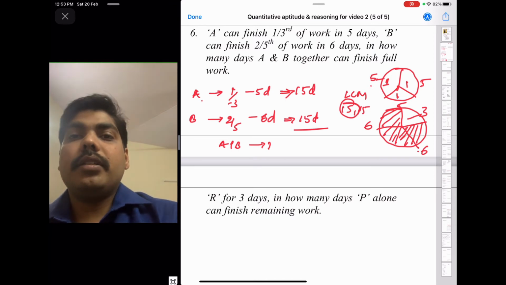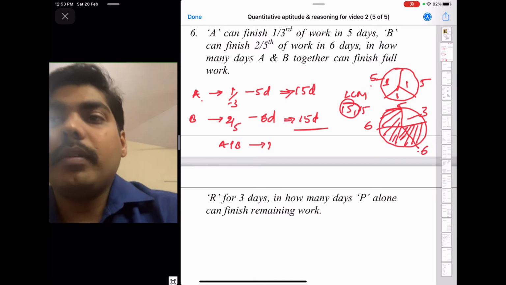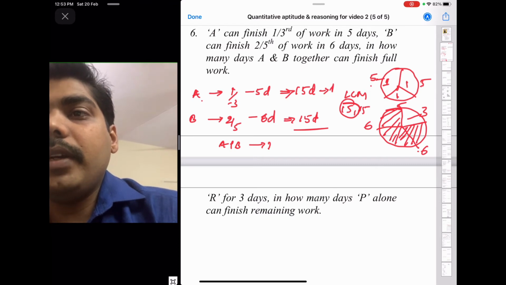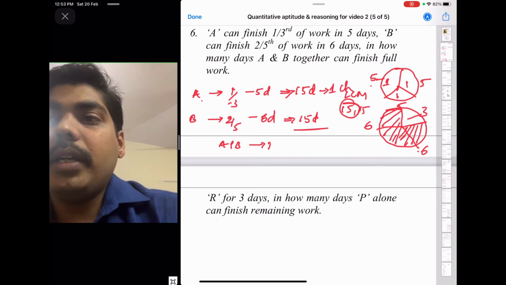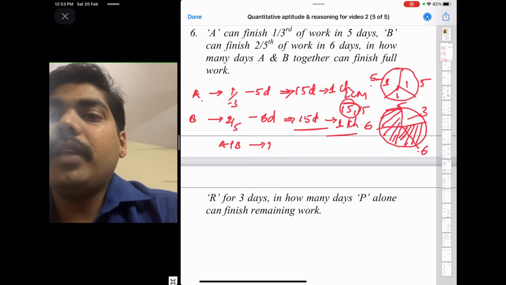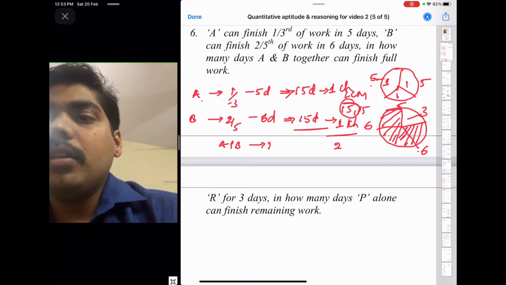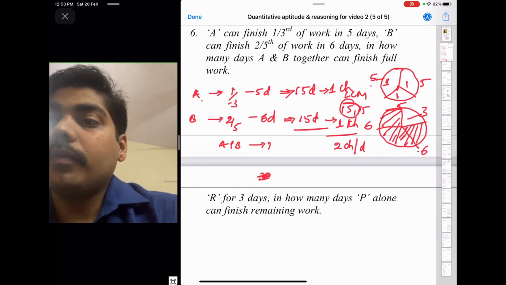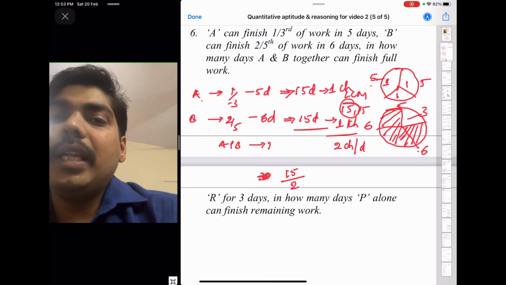Arranging 15 chairs in a classroom is the work. Okay, so A will finish in 15 days. That means every day he will arrange 1 chair per day. B will complete the work in 15 days. B will arrange 1 chair per day. That means if they come together, they will be arranging 2 chairs in a day. So the work is arranging total 15 chairs. Every day they will arrange 2 chairs.